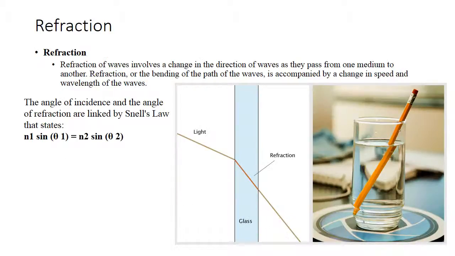Refraction. Refraction of waves involves a change in direction of waves as they pass from one medium to another. Refraction, or the bending of the path of waves, is accompanied by a change in speed and wavelength of the waves. The angle of incidence and the angle of refraction are linked by Snell's law, which states n1 sin θ1 = n2 sin θ2. And here you have a picture of how it works.